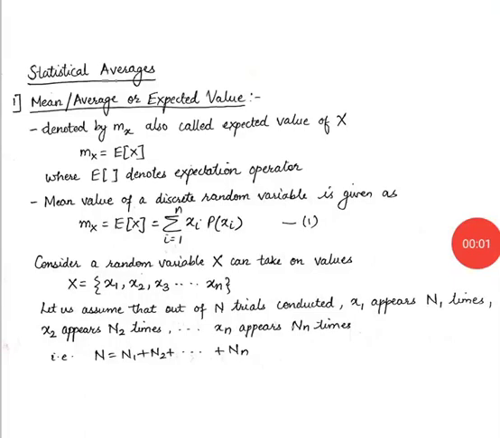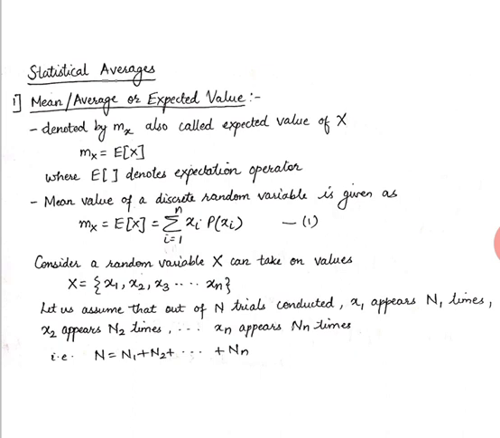Hello students, so today's topic is statistical averages. Today we will study some terms which we use in statistics. The first and the most common term used in statistics is mean or average. In our terms we'll call it the expected value or most expected value.